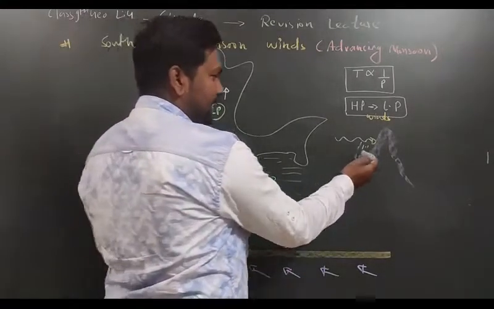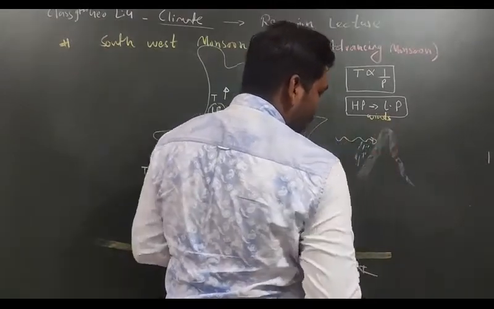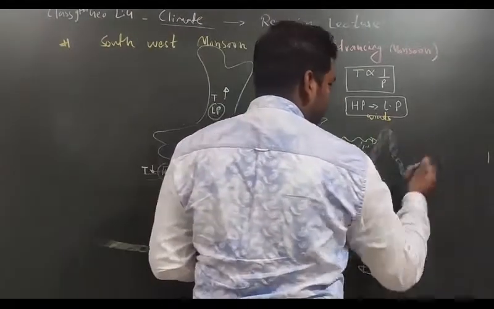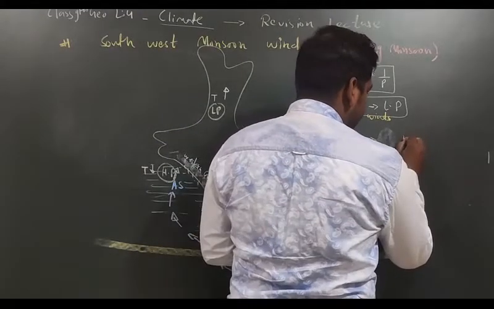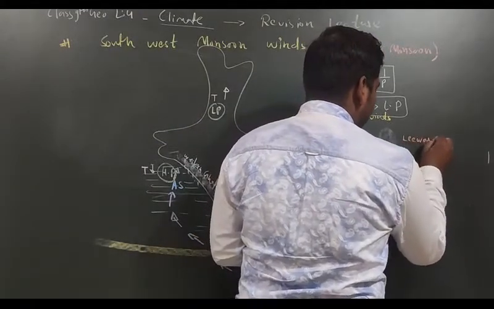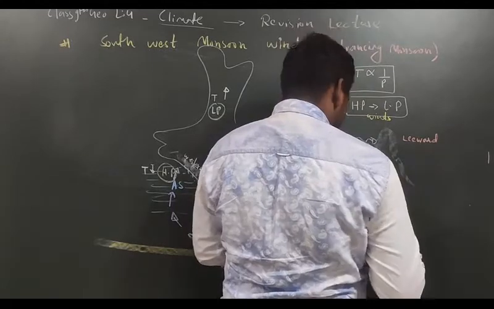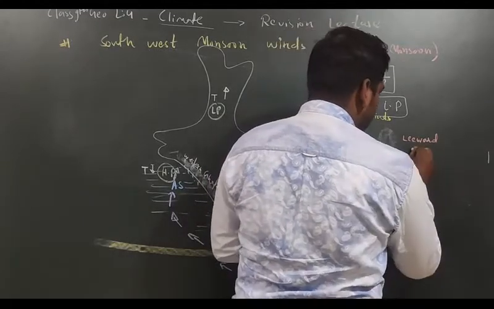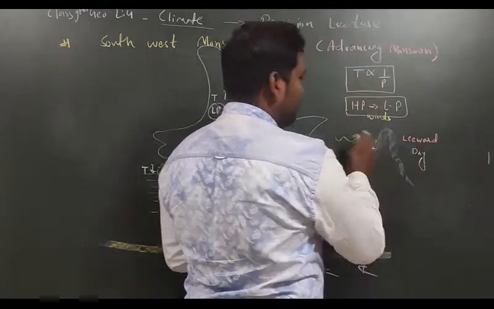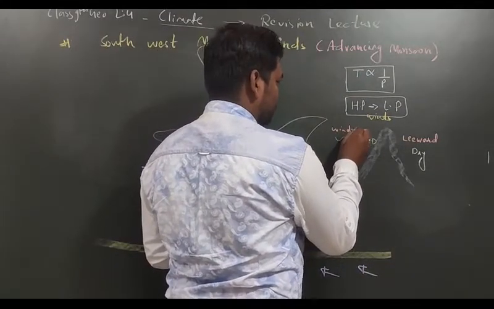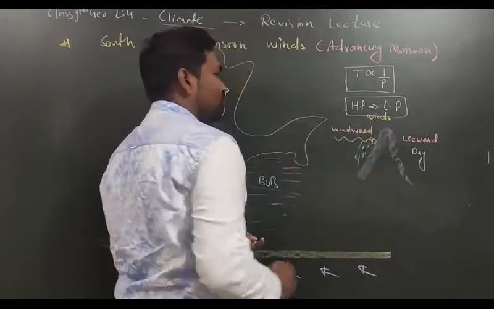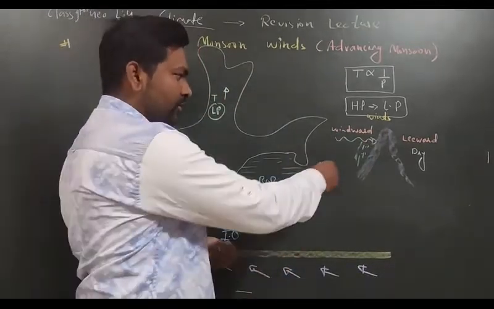Fine. So this is the particular part which is called as windward side, and this particular part is called as leeward side. So always remember here, leeward side is always dry. Leeward side is always what? Dry. And windward side, that is what? Windward side. Fine. Windward side is always wet because of the rainfall.